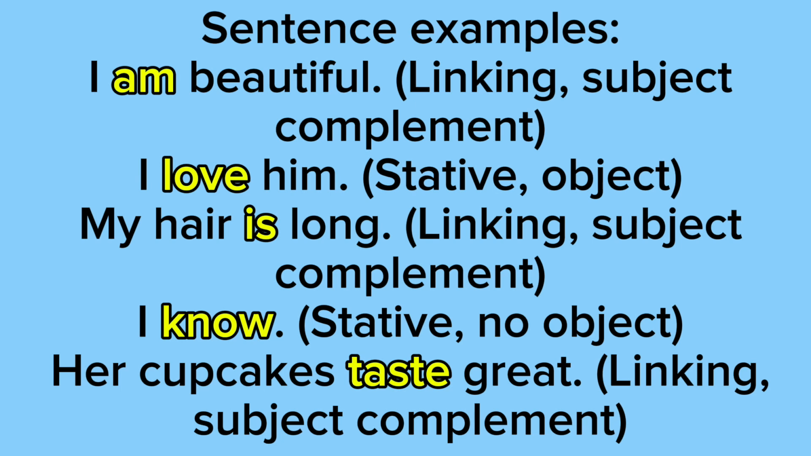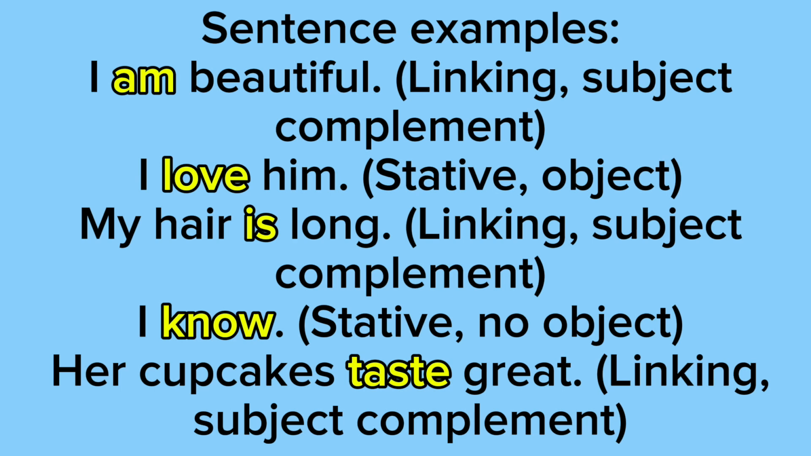Example 3 says, my hair is long, and this has a linking verb. The subject is my hair, the linking verb is is, and the subject complement is long, which is also an adjective. Example 4 says, I know, and this is a stative verb. Well, a sentence with a stative verb in it, and it has no object. In other words, it has no person or thing that's receiving the action. And remember, sentences with stative verbs can either have an object or not have an object.